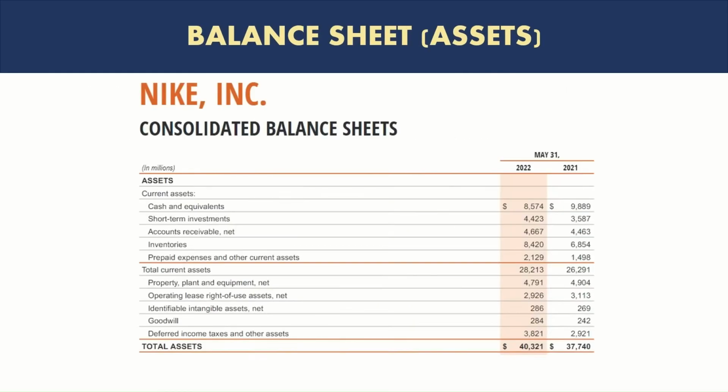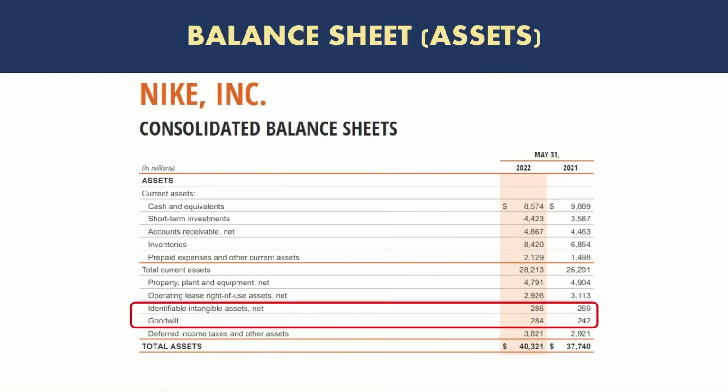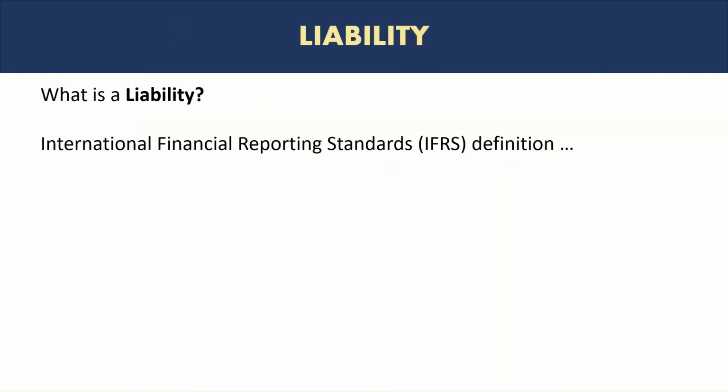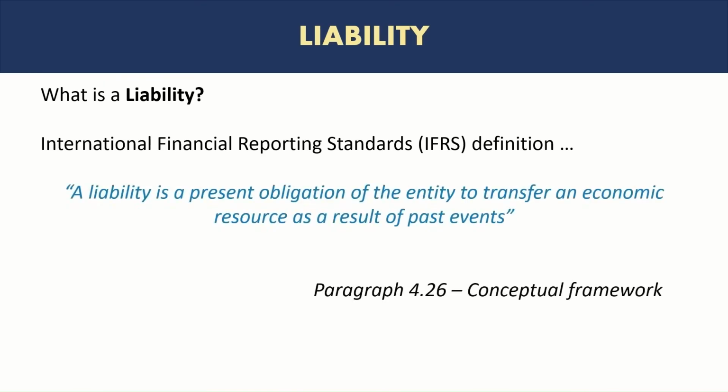Okay. In the case of Nike's balance sheet, we can see that they also have a couple of intangible assets that are listed on the balance sheet. Let's look at what is a liability. So again, the IFRS definition for liability is a liability is a present obligation of the entity to transfer economic resource as a result of past events.